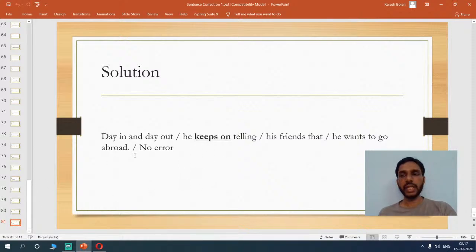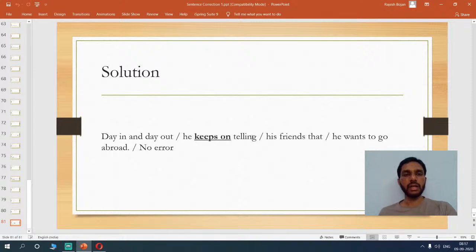With this, I think we are completing the second practice level for sentence correction. I hope everything is clear. I advise you to take up more questions. If it's possible, I'll take up some more questions and discuss them in the future. But you don't have to stop here with these questions. There are tons of websites, tons of places from where you can get similar questions and start solving. The more you solve, the better you can perform.